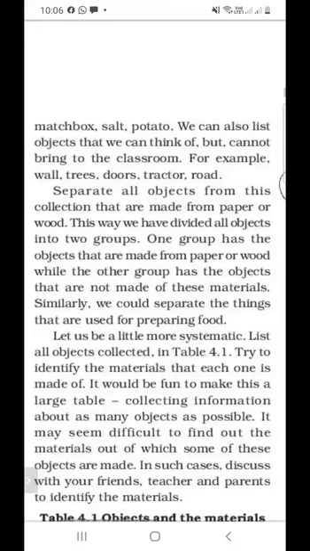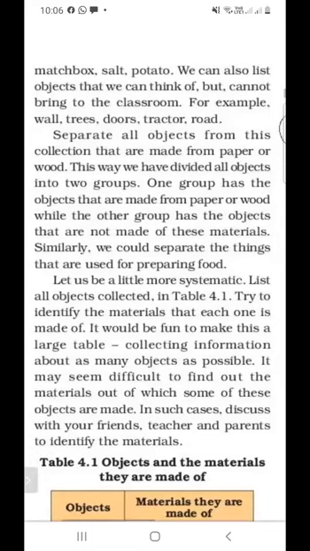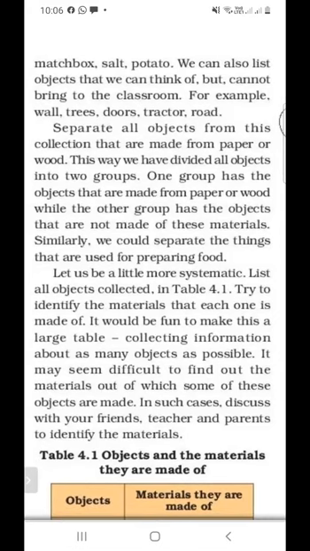So we are dividing these items into two groups: objects made from paper or wood, and objects that are not made from paper or wood. Let us be a little more systematic about all the objects collected. It could be fun to make a table, collecting information about as many objects as possible.